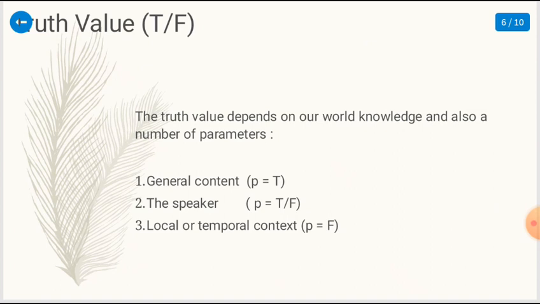Di speaker ini kalimatnya bisa menjadi benar ataupun salah karena di speaker ini based on the world knowledge by the speaker. Jadi tergantung si speakernya, kalimat tersebut bisa menjadi benar ataupun salah. And the third, there is local or temporal context. P means false. Seperti yang saya mention tadi, I ate the apple can be false if the person does not like the apple.